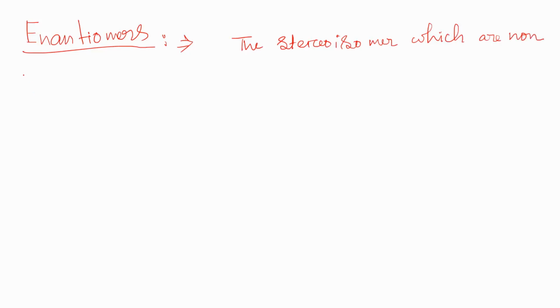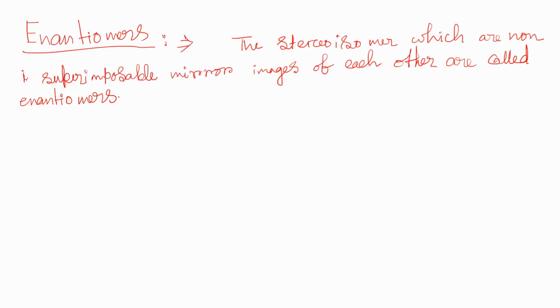Enantiomers. The stereoisomers which are non-superimposable mirror images of each other are called enantiomers. So chirality is the necessary and sufficient condition for the existence of enantiomers.